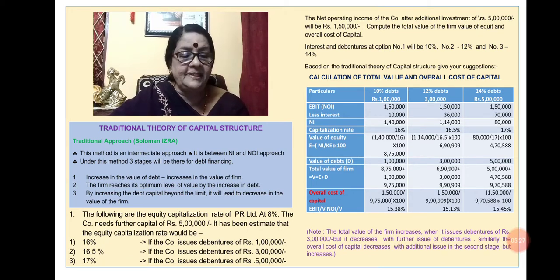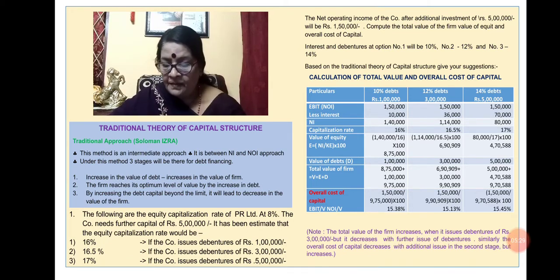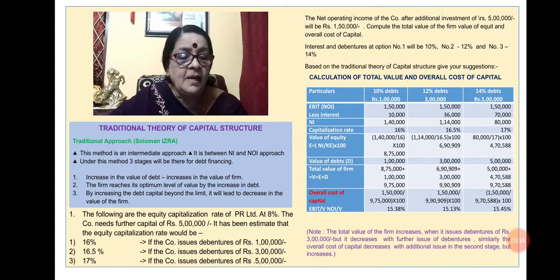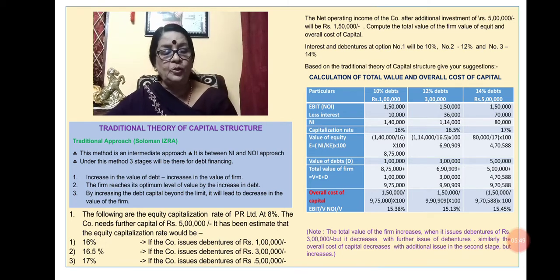Then overall cost of capital. Overall cost of capital is NOI divided by V. NOI means the EBIT, that is 1,50,000 divided by V. We have found out 9,75,000. It is coming 15.38%. In the second case, it is coming 15.13%. In the third case, it is coming 15.45%. You can go through the video to see the answers. So we have found out this much.